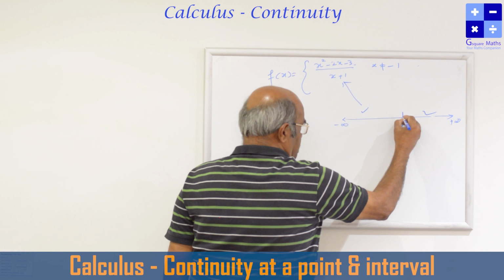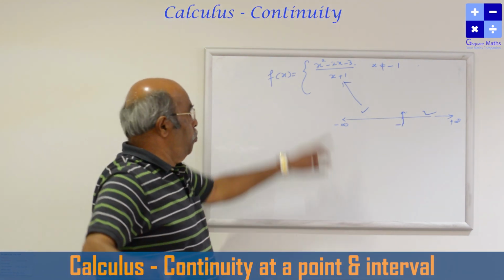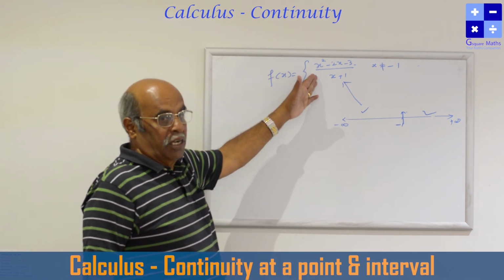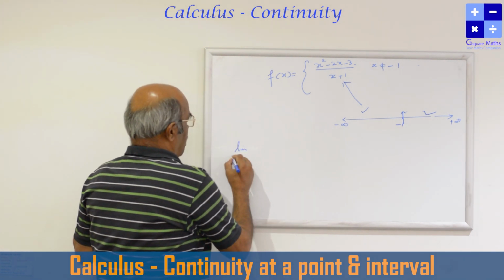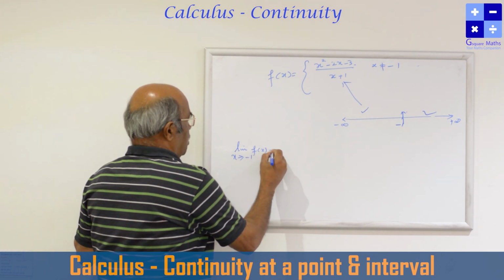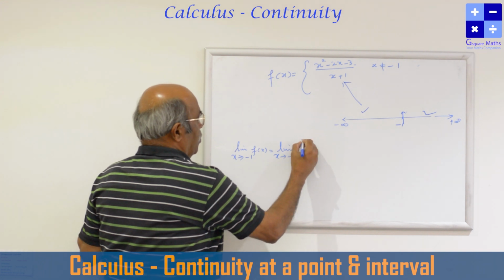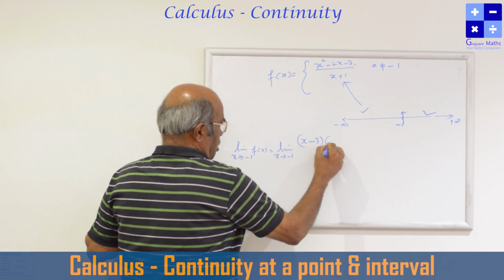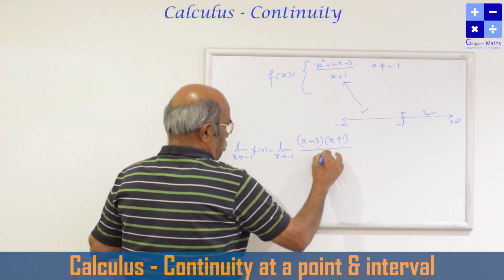So the question comes here: how are you going to define the function to make it continuous? What we have to do is find the limit value. So let the limit as x tends to minus 1 of f(x), that can be factorized as (x minus 3) into (x plus 1) by (x plus 1).